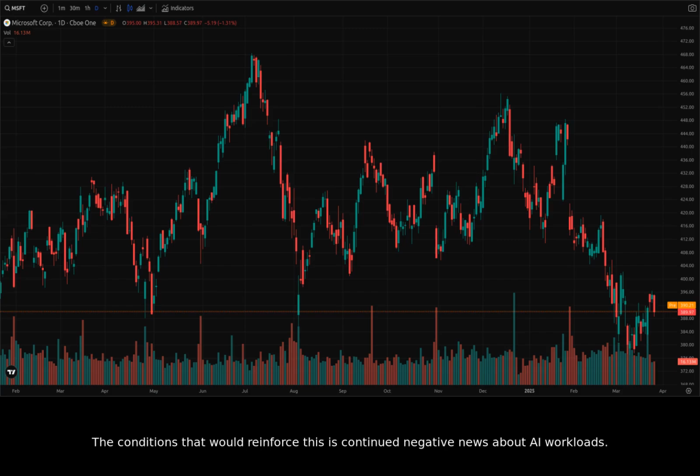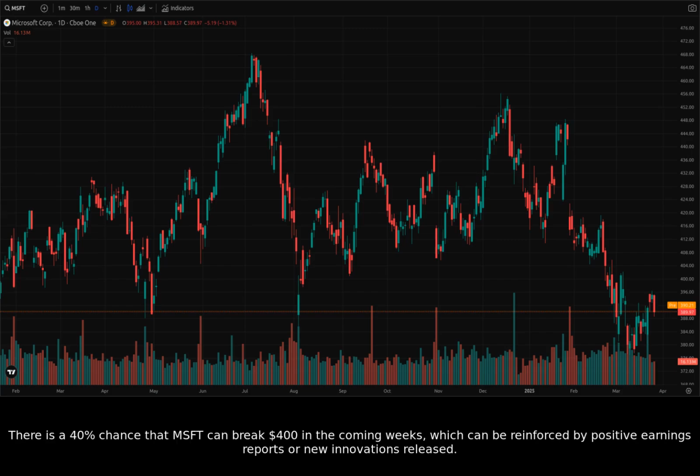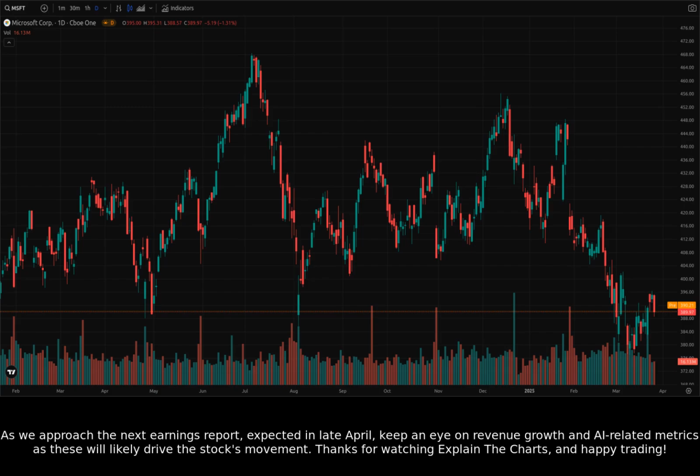The condition that would reinforce this is continued negative news about AI workloads. There's a 40% chance that Microsoft can break $400 in the coming weeks, which can be reinforced by positive earnings reports or new innovations released. As we approach the next earnings report, expected in late April, keep an eye on revenue growth and AI-related metrics, as these will likely drive the stock's movement.